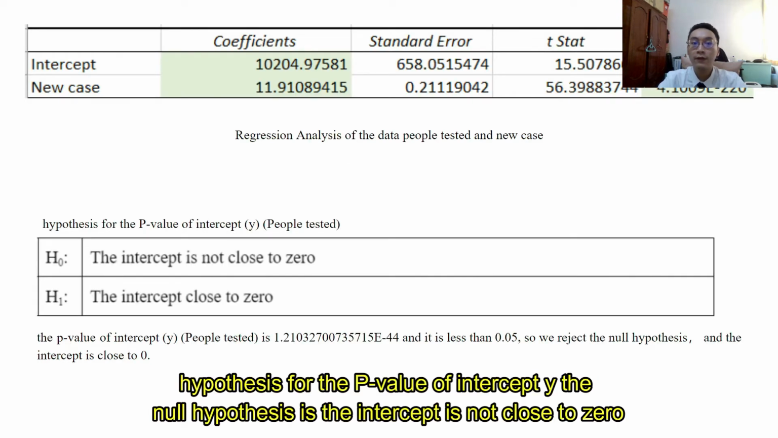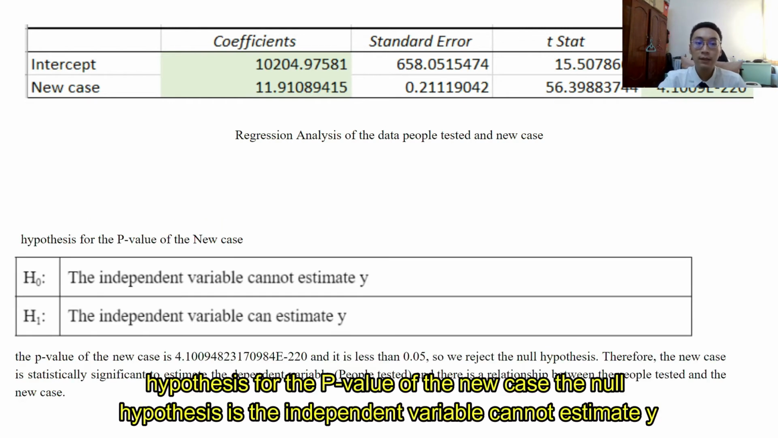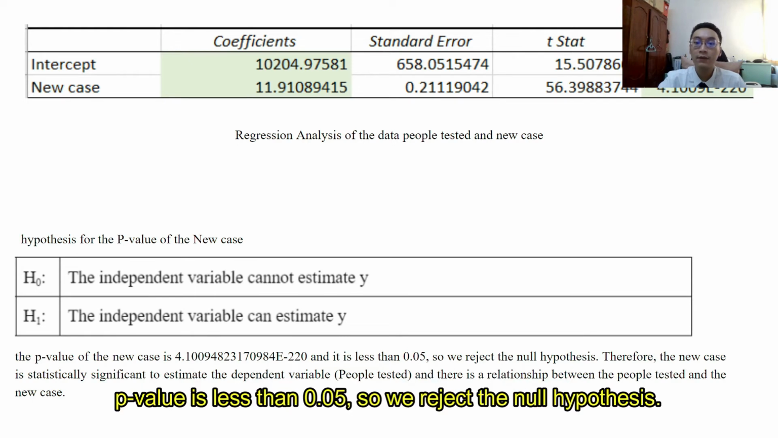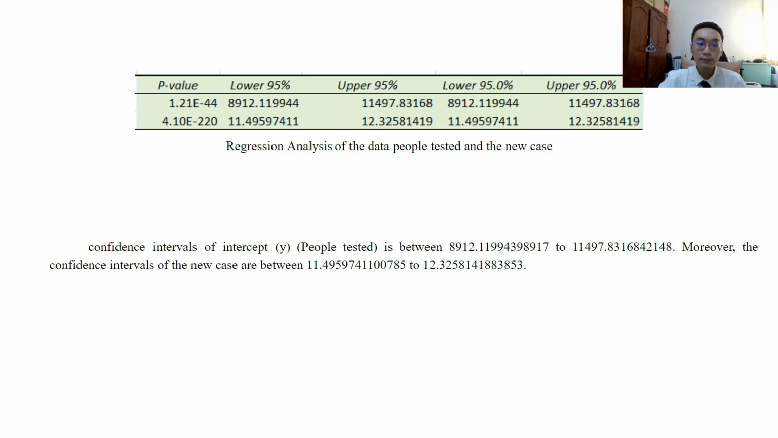Hypothesis for the p-value of intercept y: the null hypothesis is that the intercept is not close to 0. The p-value is less than 0.05, so we reject the null hypothesis. Hypothesis for the p-value of new case: the null hypothesis is that the independent variable cannot estimate y. The p-value is less than 0.05, so we reject the null hypothesis. Therefore, new case is statistically significant to estimate the dependent variable, and there is a relationship between people tested and new case.